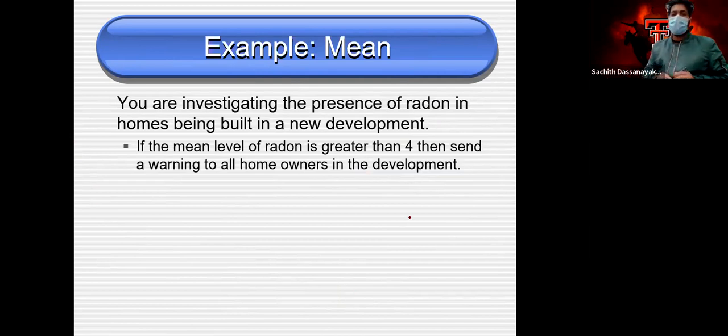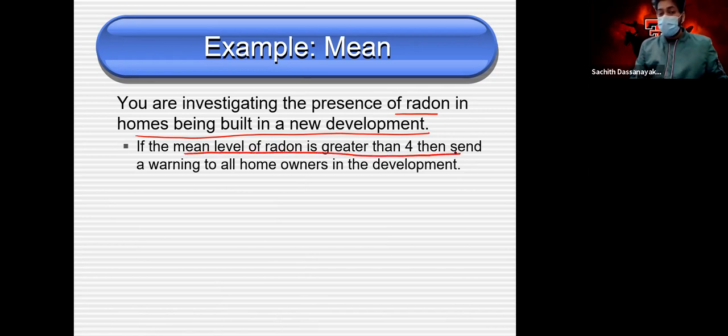Example. We are investigating the presence of radon in homes being built in a new development. If the mean level of radon is greater than 4, send a warning to all homeowners in the development. If this is greater than 4, we have to send a message, otherwise it doesn't matter.